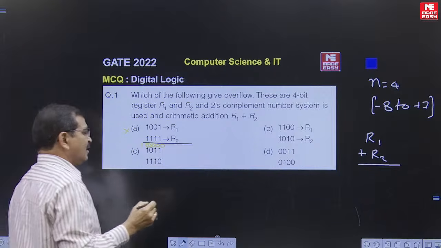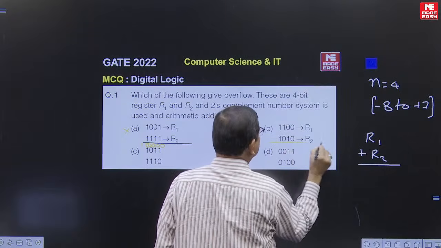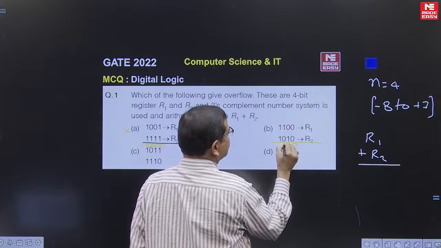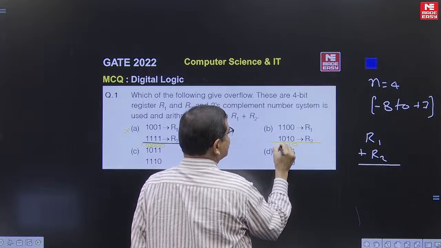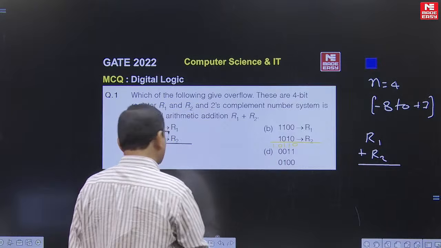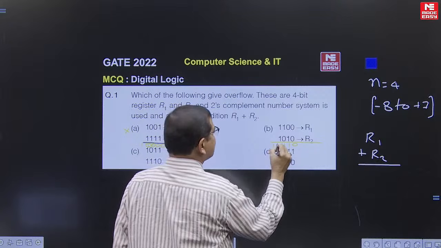And if you come to option B, here this is 0, this is 1, this is 1, this is 0, this is 1. So we have a case of sign reversal.